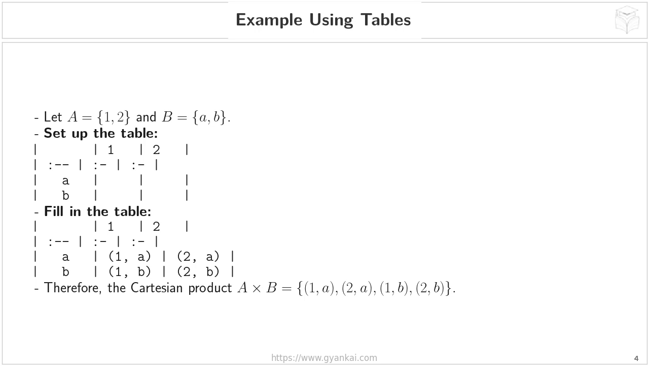Keep in mind, as we'll see in later slides, this method is great for smaller sets. When the sets get larger, it becomes less practical to list everything out, but the underlying principle remains the same. We're simply combining each element from the first set with each element from the second set to create all possible ordered pairs.